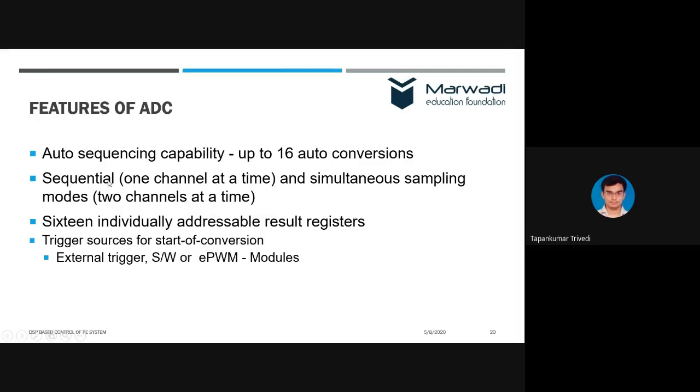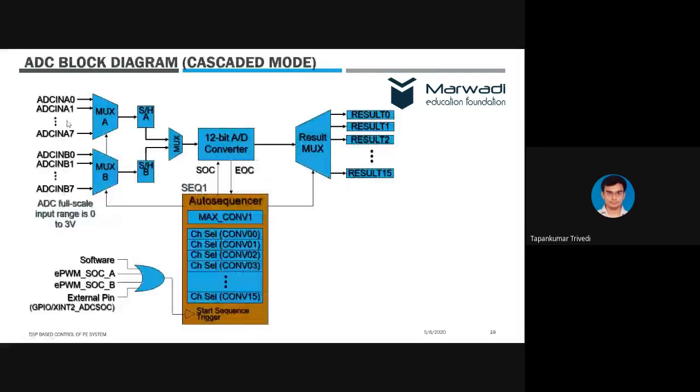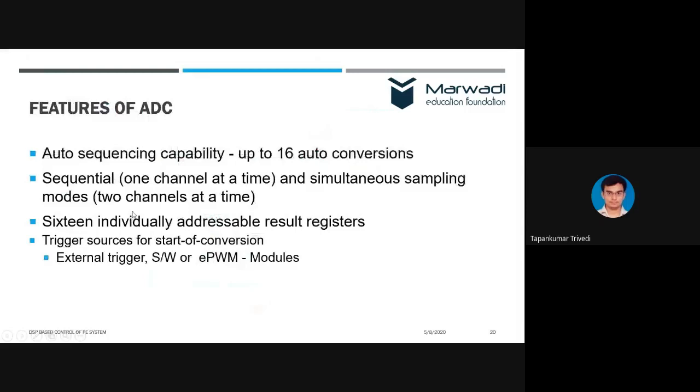We can process either one channel at a time, or we can convert two channels at a time, right? That means one channel from A and one channel from B. That is called two channels at a time. Then we have 16 individual addressable result registers and multiple trigger sources. That means startup conversion. One important feature is that we can receive the startup conversion signal from the EPWM unit.